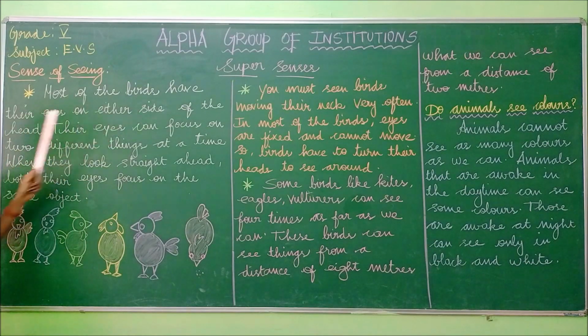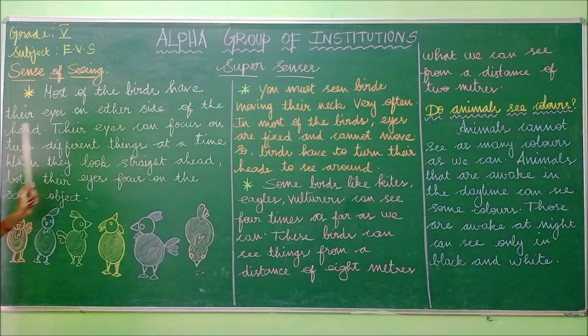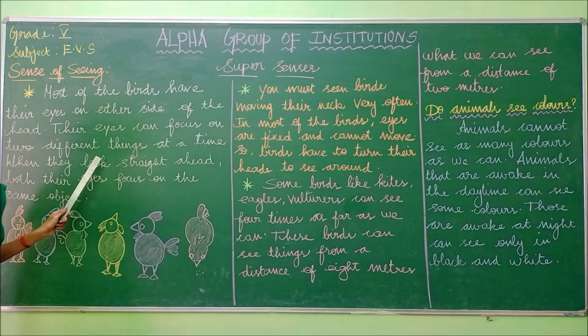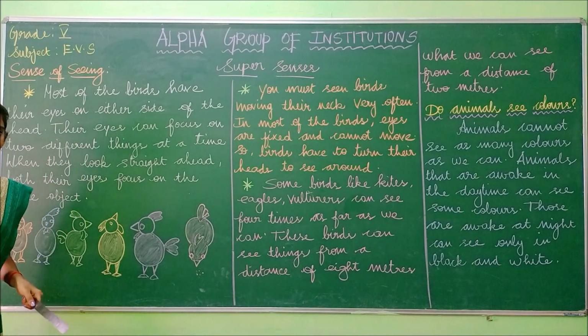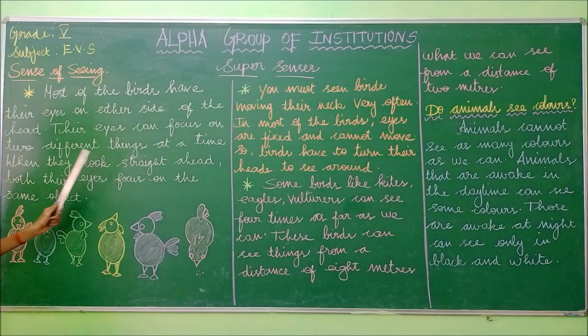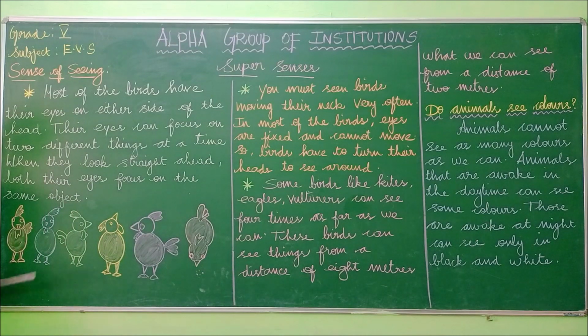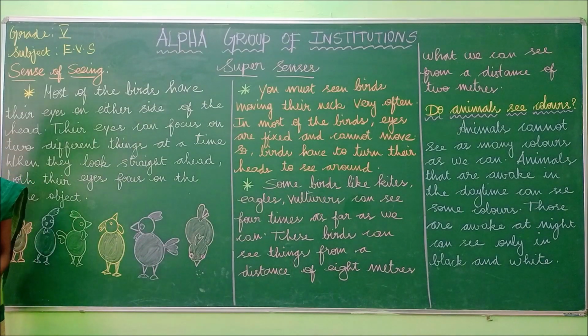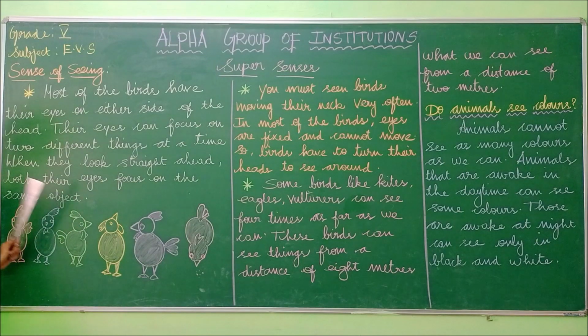So most of the birds have their eyes on either side of the head. Their eyes can focus on two different things at a time because of having eyes on either side. When they look straight ahead, both their eyes focus on the same object. So look at these drawings. This bird and this one and the last one have the straight vision, so they are able to see only the same thing. The eyes focus on the same object.